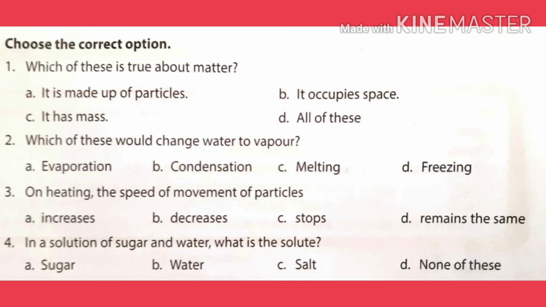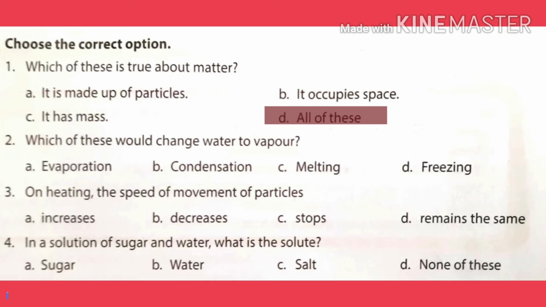Our next exercise is choose the correct option. First one is which of this is true about matter? It is made up of particles, it occupies space, it has mass. These all are correct, so the answer is all of this.